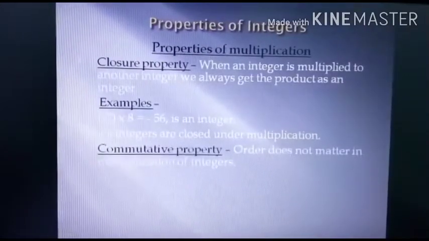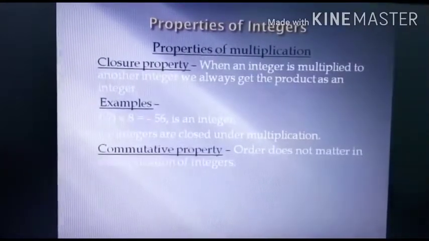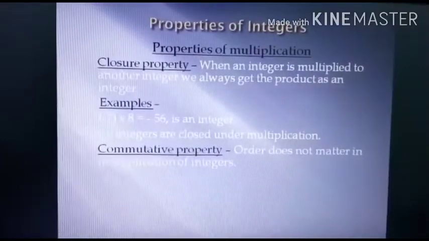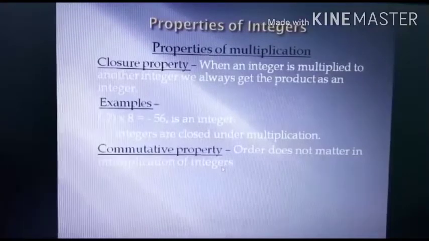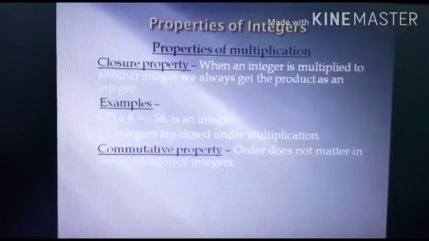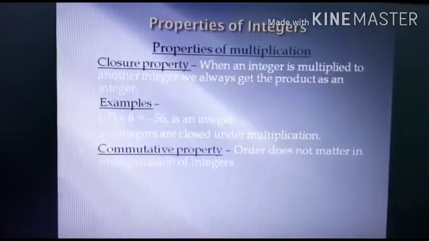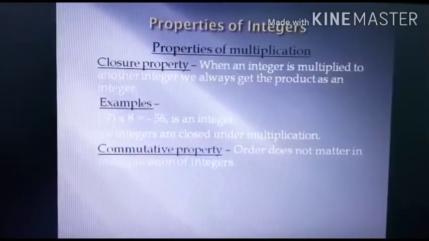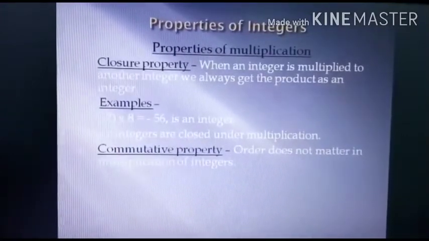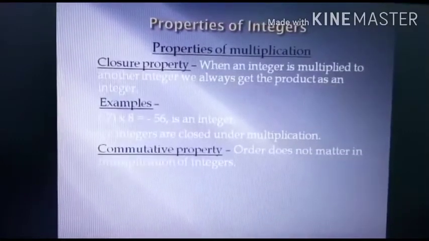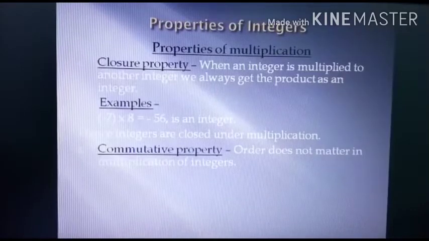Now look at the next property, that is commutative property. What does this say? Order does not matter in multiplication of integers. As I told you in case of addition also, the order does not matter there. We can add in any order. Same way, in multiplication also we can multiply in any order. The order does not matter. But you have seen in case of subtraction, the order matters.